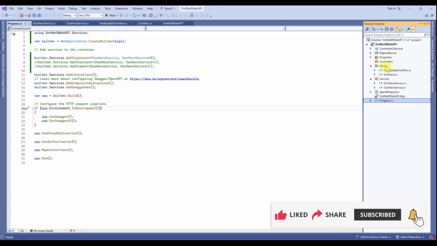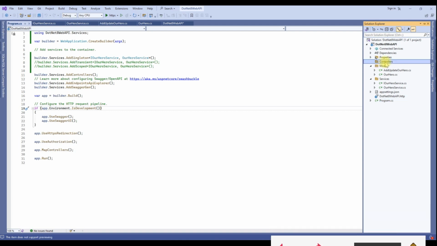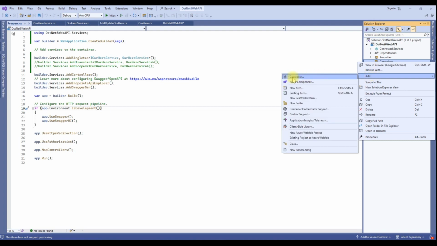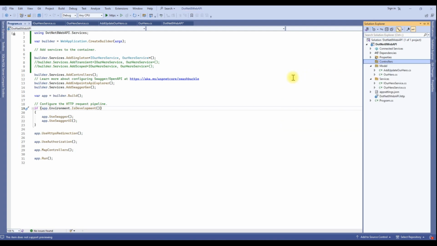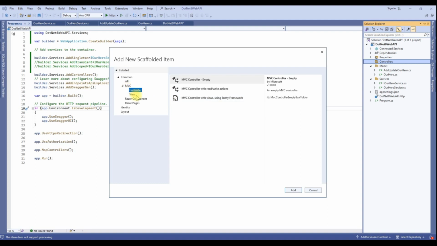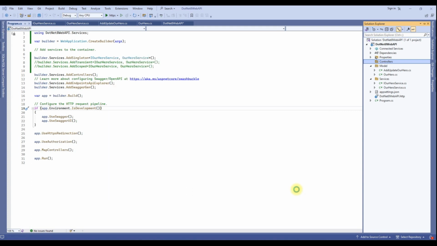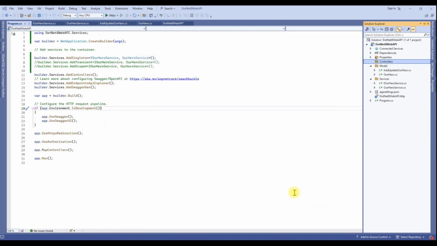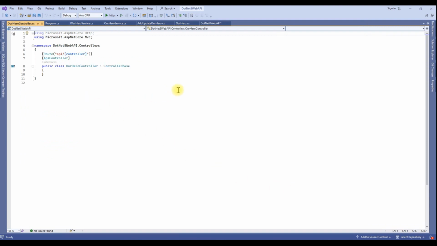Let's add a controller in the Controllers folder. Select the Controllers folder, right click and click on Add. Go and click on Controller to add a controller. Here actually we are working in an API project, so select API, then API Controller Empty, and click on Add. Instead of the value controller, you go with our hero controller. Click on Add. So now our controller is ready.